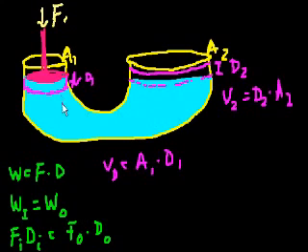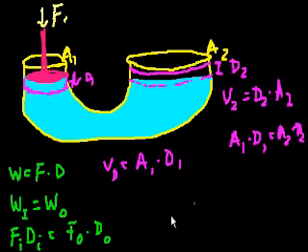And we know that this liquid is incompressible, so this volume has to be the same as this volume. So area 1 times distance 1 is going to be equal to area 2 times distance 2.